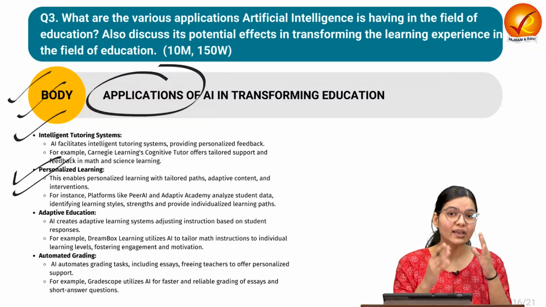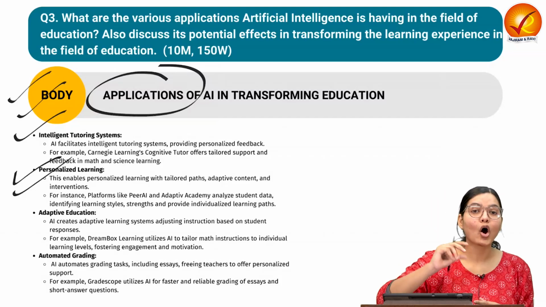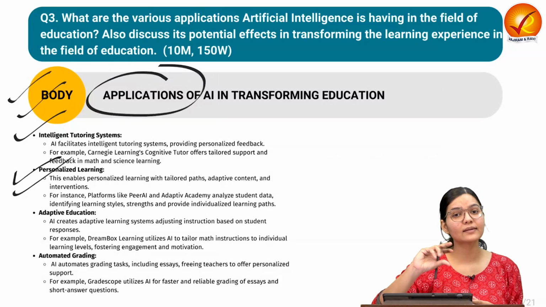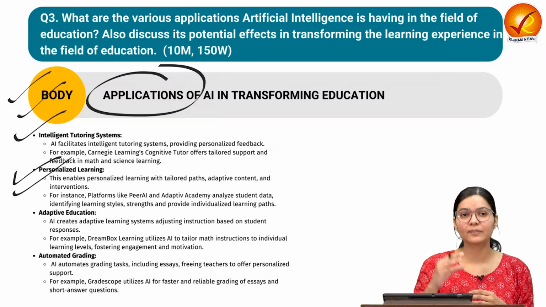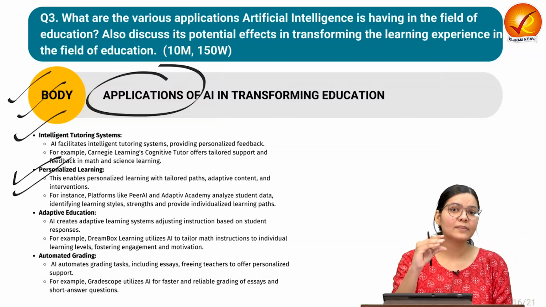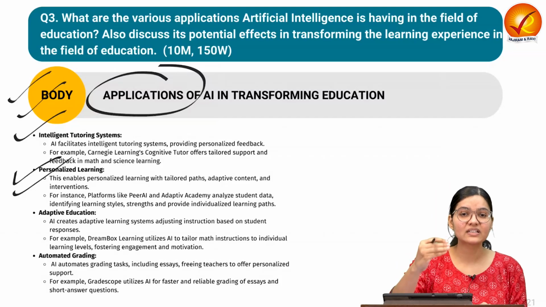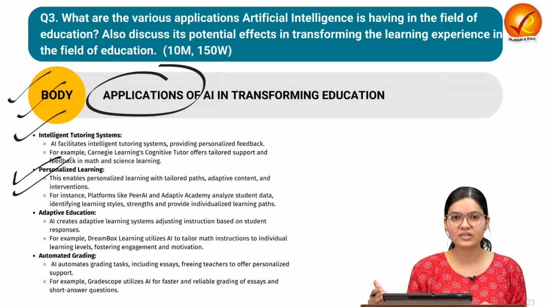But if we are providing knowledge with the help of artificial intelligence, it can adapt itself to the need of the student. Suppose a student is good in humanities subjects but has difficulty in mathematics and science, then the curriculum can be designed in such a way that the student finds maths or science easier.